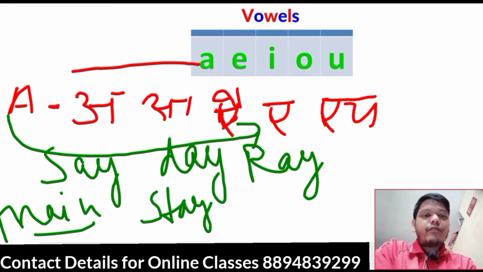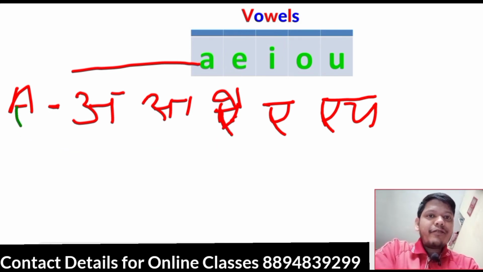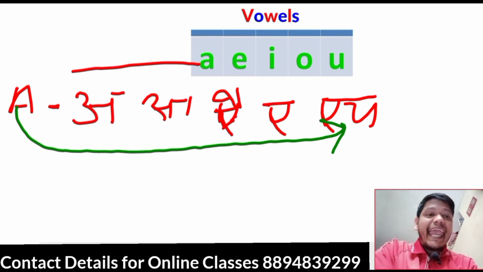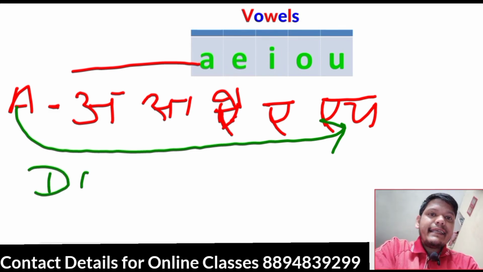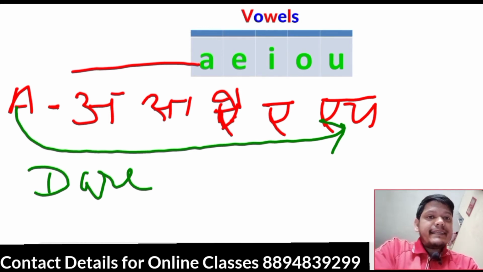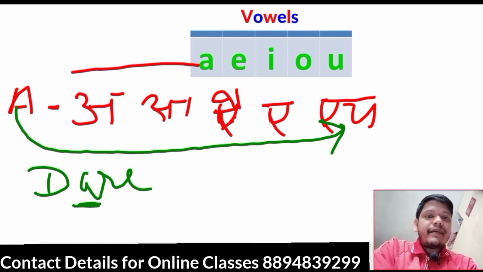Now number 5. Number 5, vowel A giving sound A. At the last there will be E, but that E will be silent. Example, dare, D-A-R-E, dare. How dare are you? आपकी हिम्मत कैसे हुई? Dare. Now D-A-R-E, E silent in the end, A here, vowel A. Air, dare, dare.